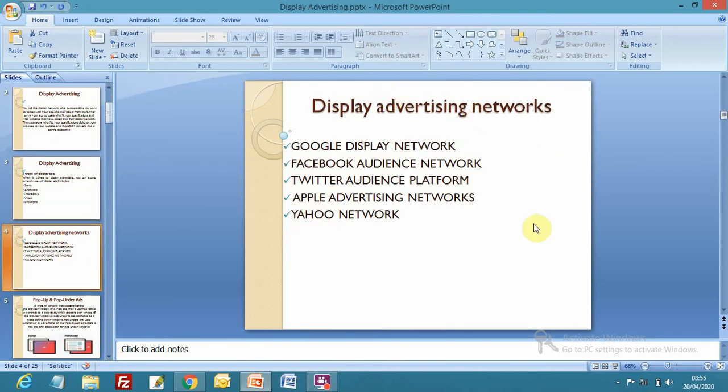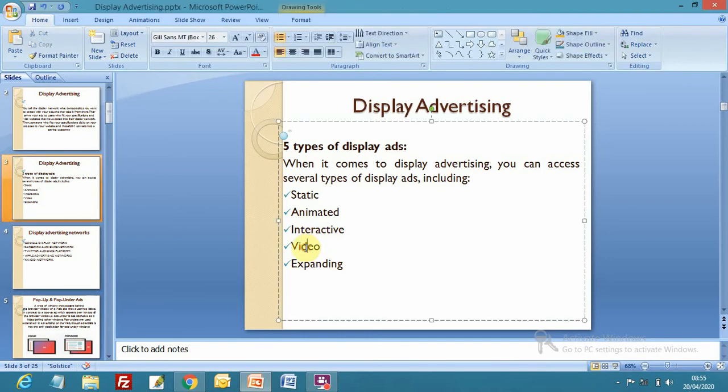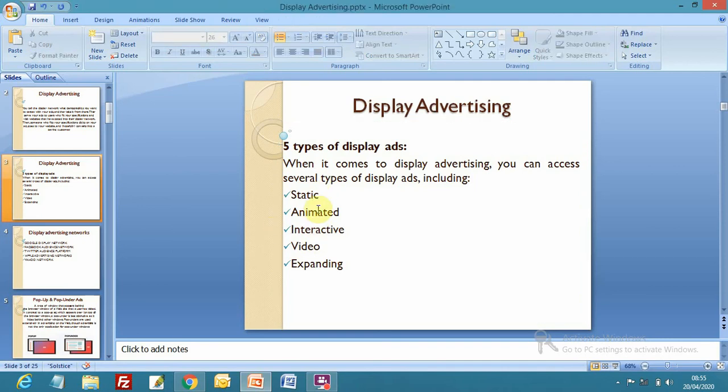Display advertising networks. We have discussed how we filter out the network, how we select a particular network. Then multiple types of display advertising, 5 types we discussed. Now suppose you are going for video advertising, or you are going for a mix of video advertising as well as static advertising together.